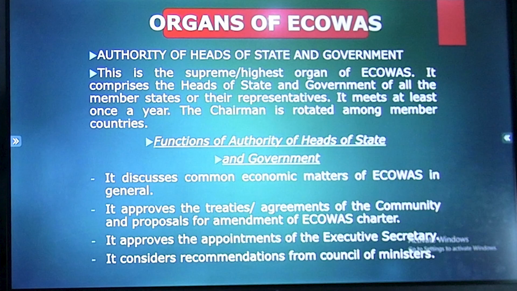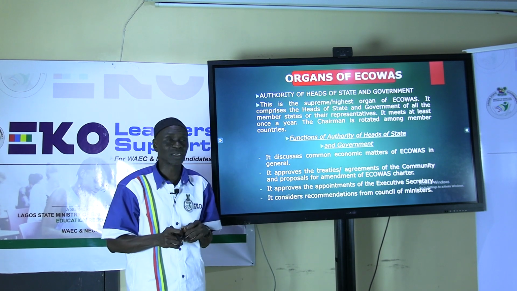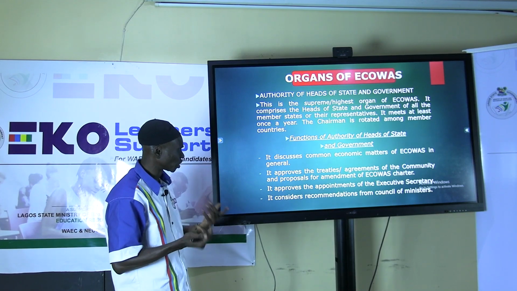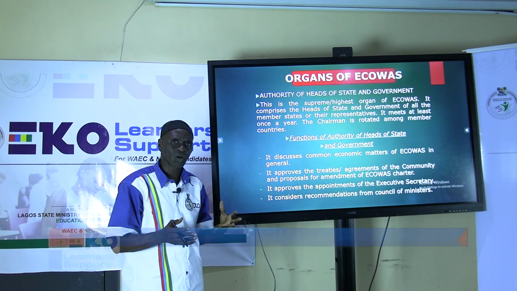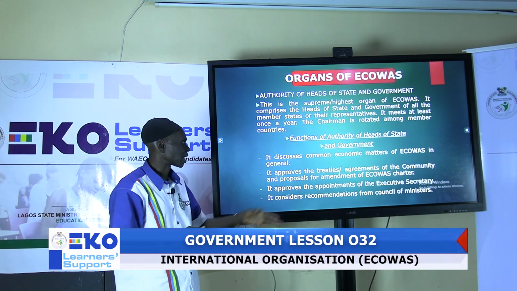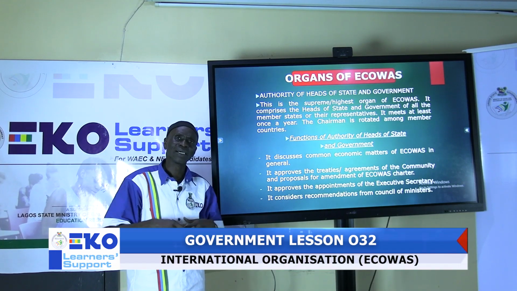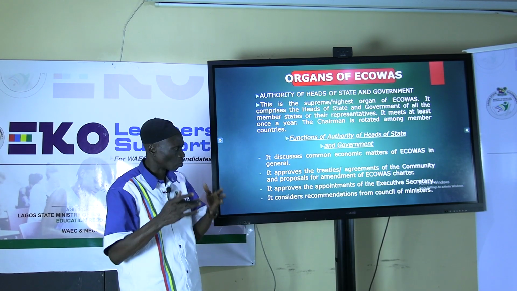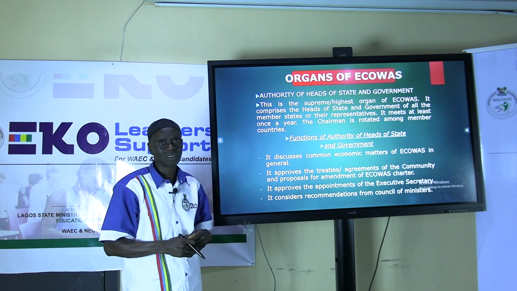Also, it approves the appointment of the Executive Secretary. The Executive Secretary is the one in charge of administrative matters in the Executive Secretariat in Abuja. So he is appointed by the Authority of Heads of State and Government. Then we have consideration of all areas of responsibility of the Council of Ministers. It is the Authority that will consider what to recommend. When they do their work, they pass it to the Authority to approve.